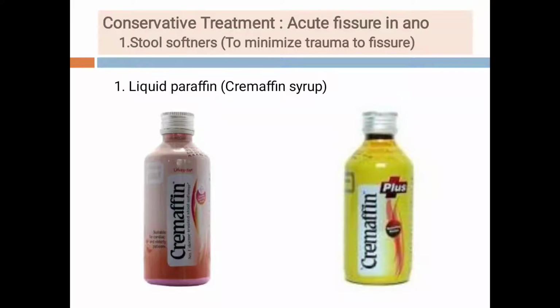Now see how we advise the treatment to the patient. First, stool softeners. In the etiology of the fissure in ano, we have seen the most important predisposing factor is the passage of hard stool, and because of the passage of hard stool there is a tear in the distal anoderm, that is the fissure. So we are advising stool softeners to the patient.